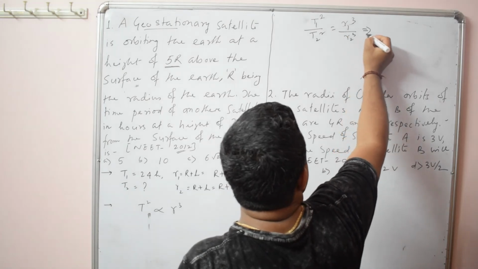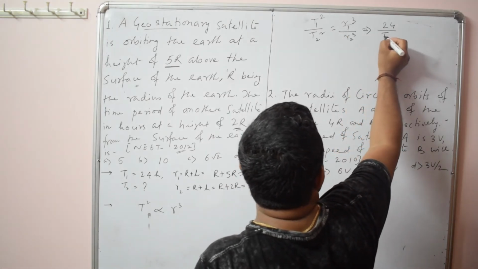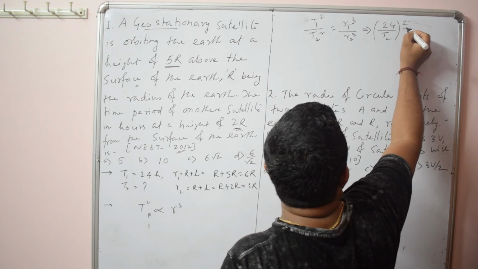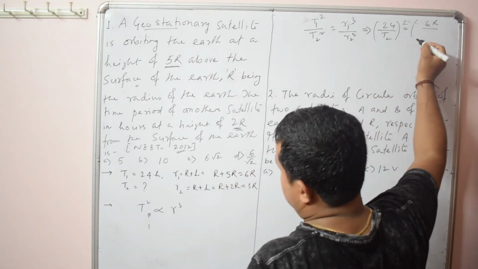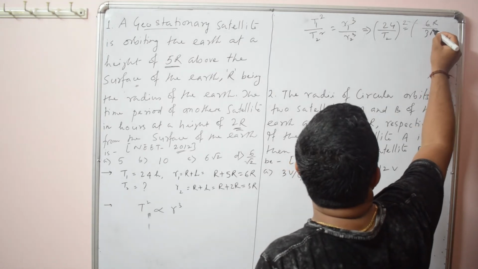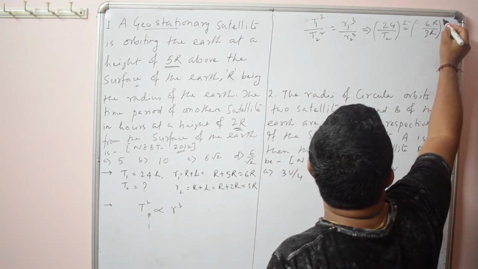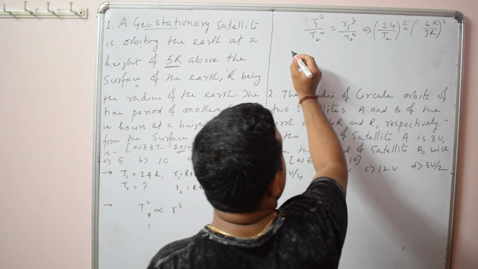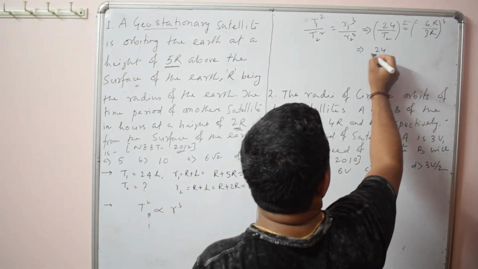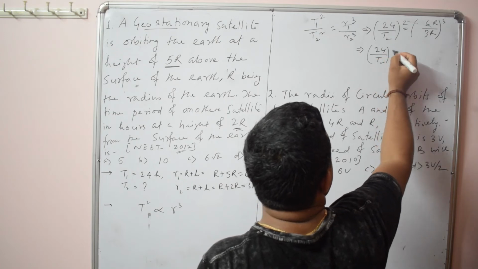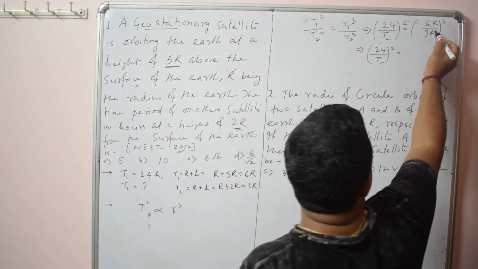T1 is 24, T2 you have to find out, R1 is 6r, R2 is 3r, whole cube.